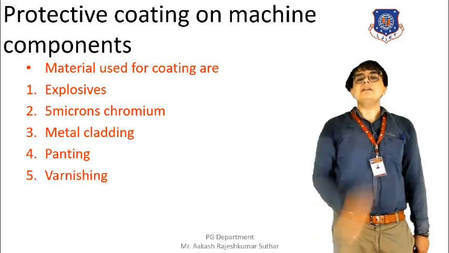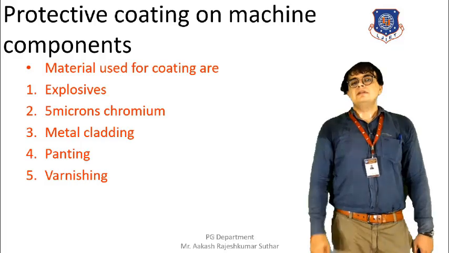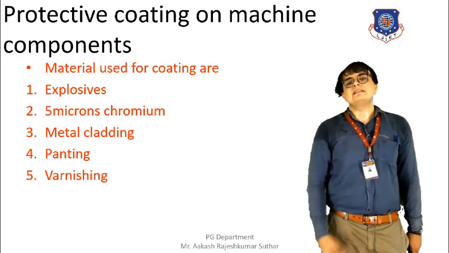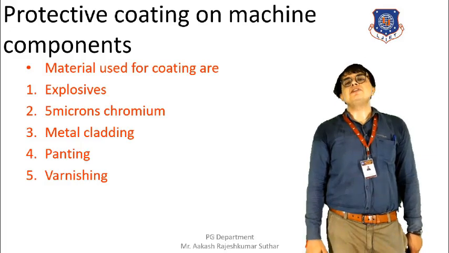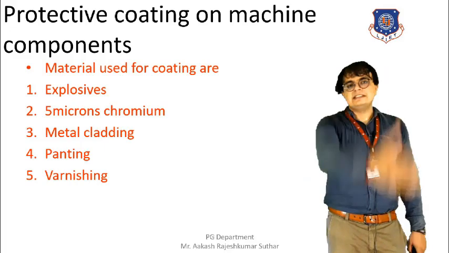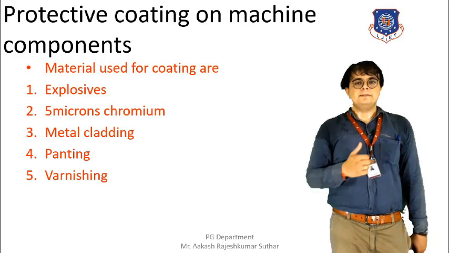By varnishing, we can prevent the corrosion. So these are all the methods, the materials that are being used for the prevention of the corrosion, by just applying a layer of coat on the outer surface of the material.